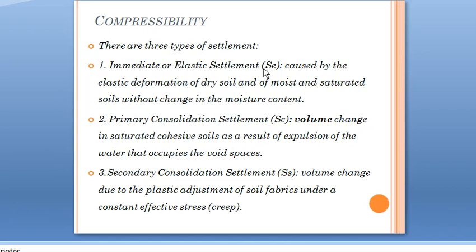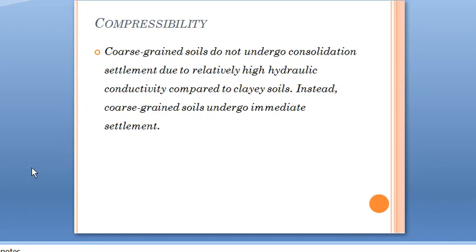First one, immediate or elastic settlement, and it occurs immediately after the application of load, and here elastic deformation of the soil takes place, and there will not be any expulsion of water, that is, moisture content is constant, there is no change in moisture content. And after immediate settlement, the pore water will be expelling out from the voids and is known as primary consolidation settlement. And after removing the water from the voids, the soil has to attain a stable position. For that, there will be plastic readjustment of soil fabrics, that is known as secondary consolidation settlement. Okay, these are the three stages of consolidation or compressibility.